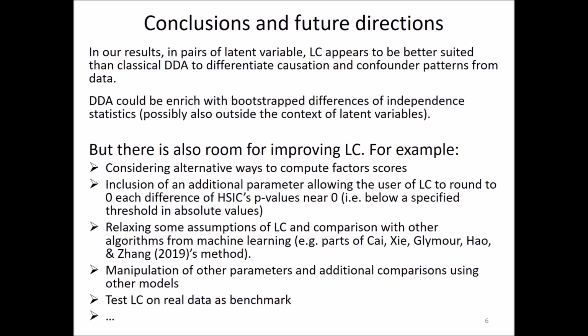But LC also needs improvements, for example, by considering additional variations of the method or looking at ways to improve the robustness. Future research could also look at relaxing some LC assumptions, test the algorithm on additional models, and, of course, LC should also be tested on real data in the future.